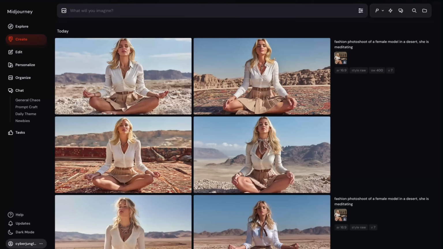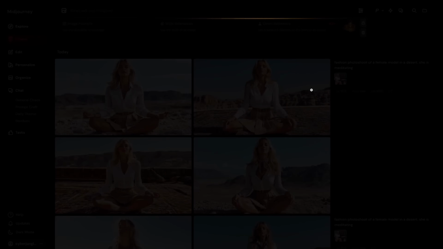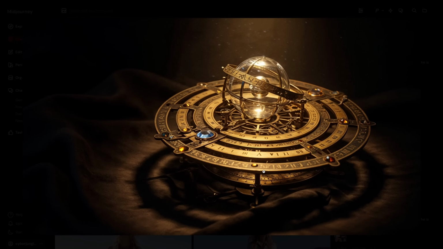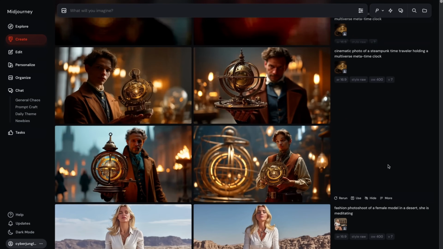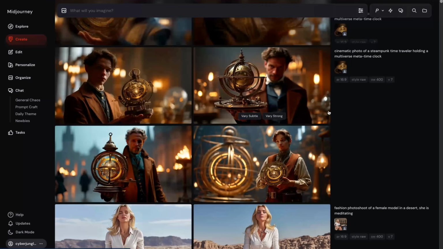But I definitely want to test the object reference. For this, I'm drag and dropping this complex object. It looks like an astronomical clock, but a magical one, almost like a time traveler device. It's a complex object. I wrote cinematic photo of a steampunk time traveler holding a multiverse meta time clock. And I use this object as the reference point. And looking at the